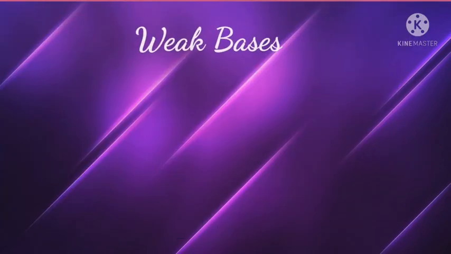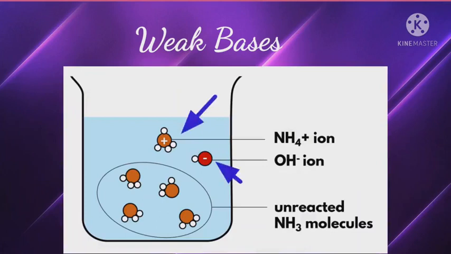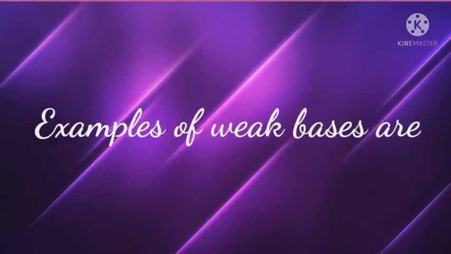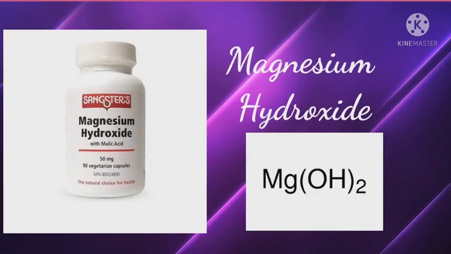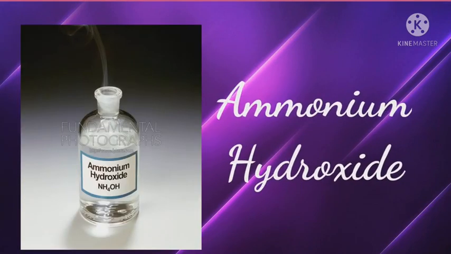Next category is weak bases. Bases which dissociate partially but not completely in aqueous solution are called weak bases. Examples of weak bases are magnesium hydroxide and ammonium hydroxide.